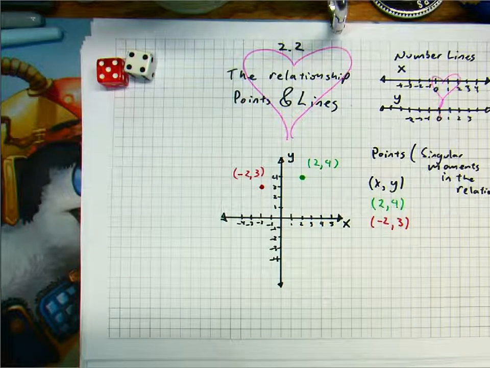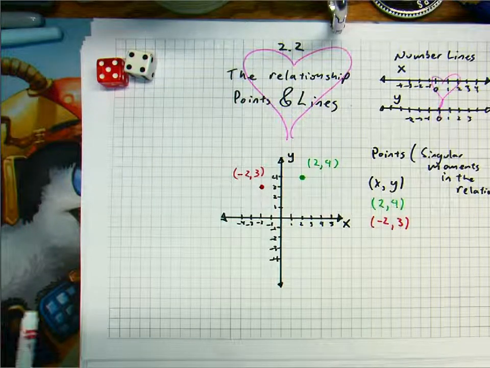is that we end up with more than just dates, right? It's more than just a single moment. It's more than just a single point. Sometimes what we're trying to do is talk about the relationship between x and y as x and y change, right? Because when I first met my wife, we were different people than we are now. We've changed over time. Our relationship is different even though we're still tied together. And that will continue in the future. So when we talk about relationships like that, we're talking about lines.